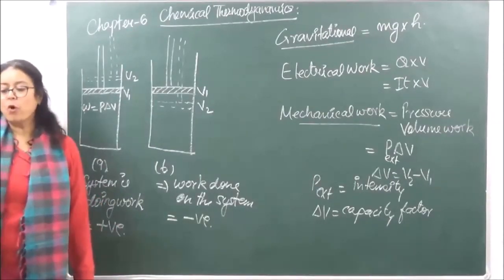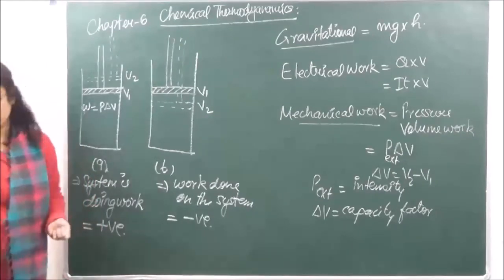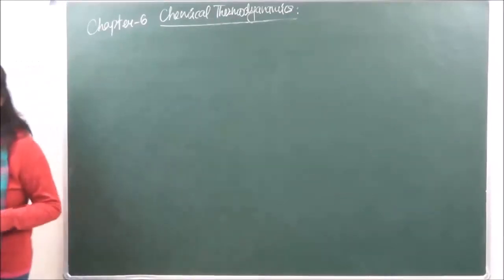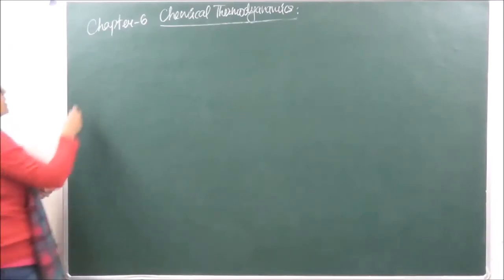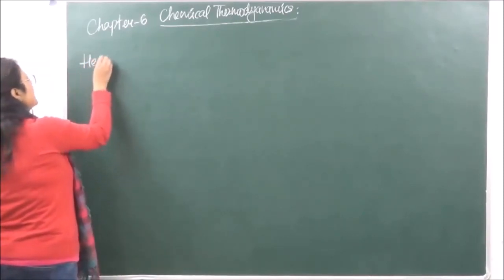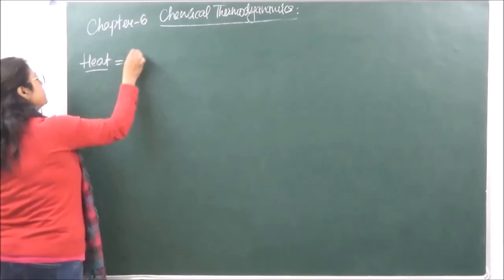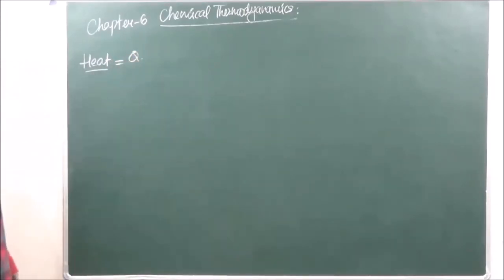Then the second mode of transfer is heat. Next, what we have over here is heat. How do we define heat? We know that we represent heat by Q. ठीक है? How do we define heat?